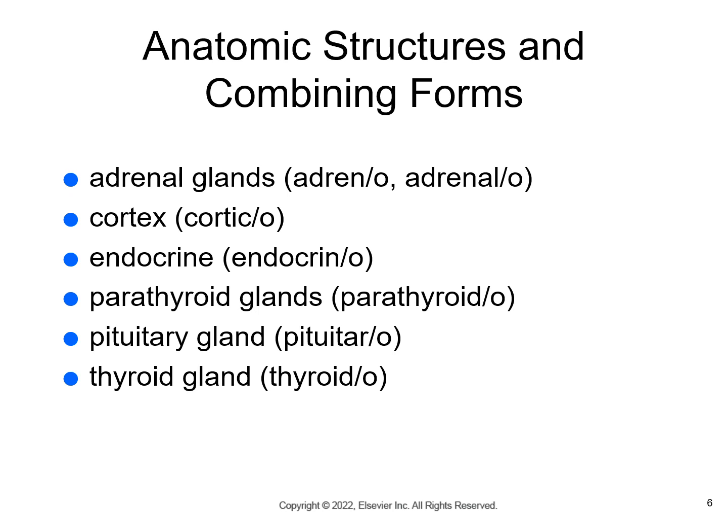Adrenal glands is adreno or adrenal. Cortex is cortico. Endocrine is endocrino. Parathyroid glands are parathyroido. Pituitary glands is pituitario. And thyroid gland is thyroido. These are obviously pretty close to the full term, so hopefully that'll make it a little bit easier in this section.